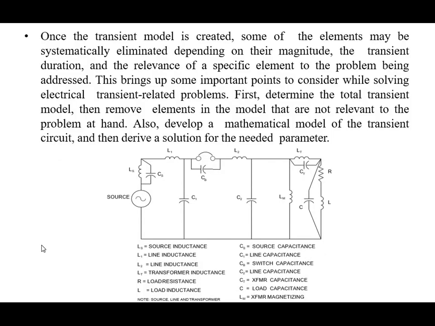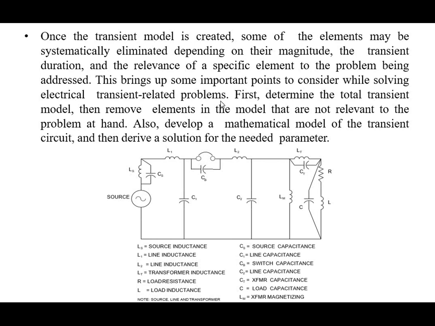So now this is the transient system model of figure 3.1. Once the transient model is created, some of the elements may be systematically eliminated depending on their magnitude, the transient duration, etc. Now, some important points to be considered while solving electrical transient model problems.